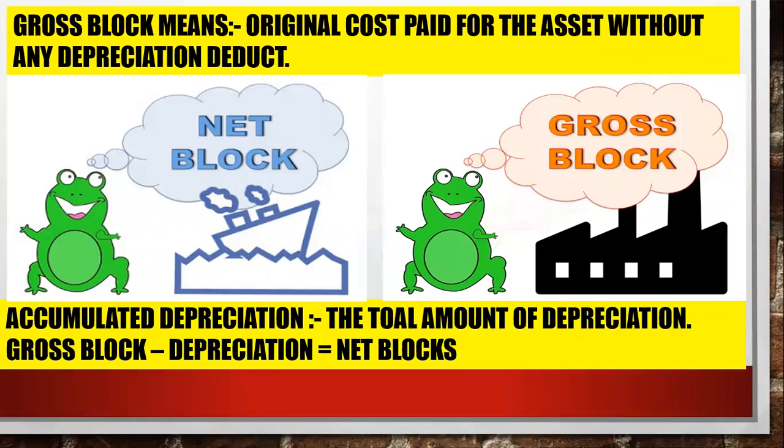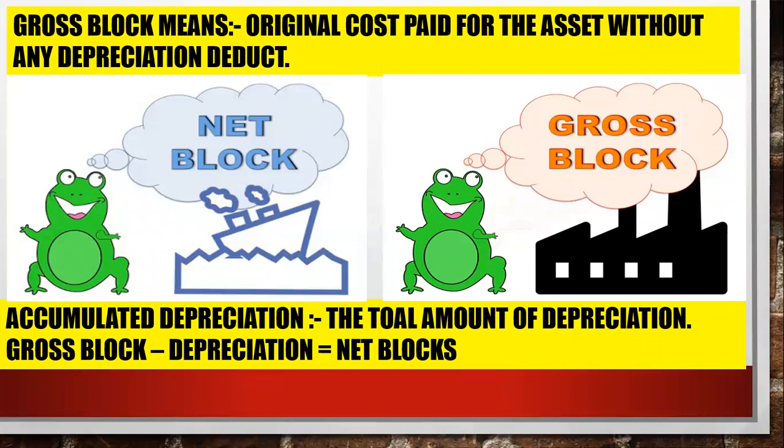If you want to know the net block, you just deduct depreciation from that asset. You have to calculate your depreciation amount. So just do gross block minus depreciation, you will get the net block amount. This is accumulated depreciation, meaning the total amount of depreciation you have charged on this asset.